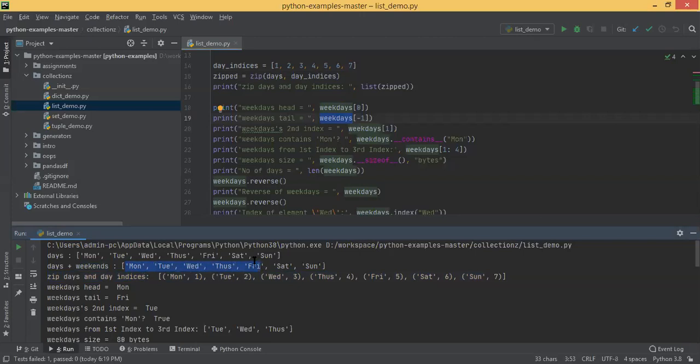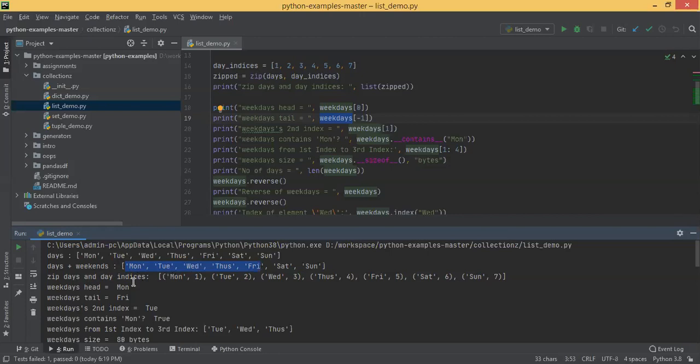And you can access the same elements through negative index also. The 0th index is Monday, 1 index is Tuesday, 2 index is Wednesday. Similarly, Friday is the 4 index. 4 is Friday. 4 can also be accessed as -1. -1 is basically the last element. Friday you can access through -1, Thursday as -2, Wednesday -3, Tuesday -4, Monday -5, like that. From the start it is 0 based, from the end it is 1 based: -1, -2, -3, like that.